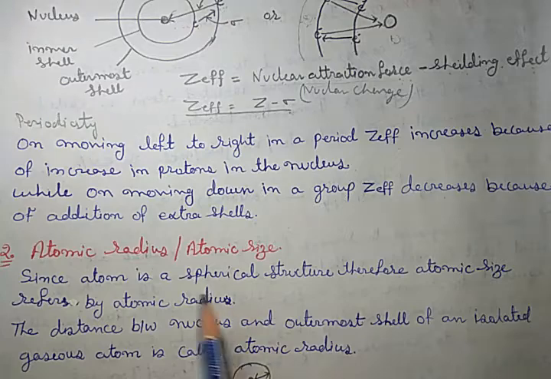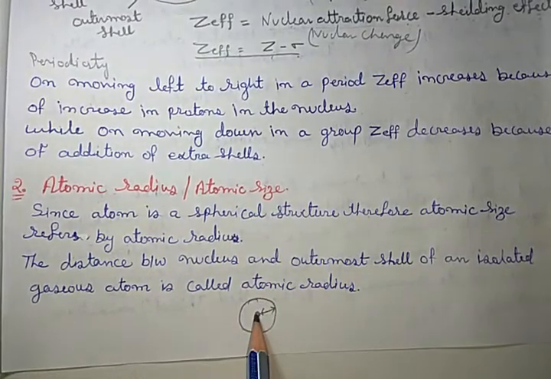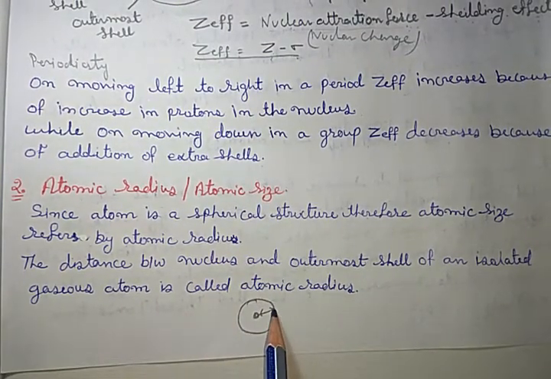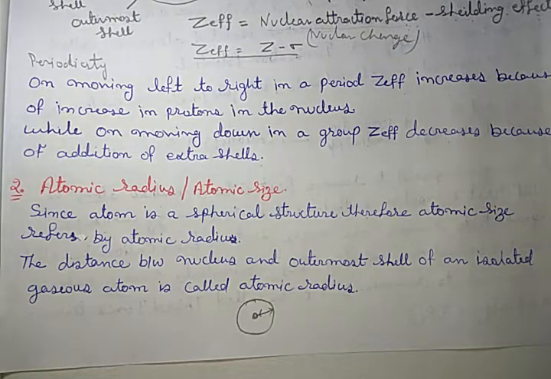Now the question comes to our mind, what is atomic radius? It is the distance between the nucleus and outermost shell of an isolated gaseous atom. Isolated means it should not be bonded with another atom, and that is only possible in the gas state.